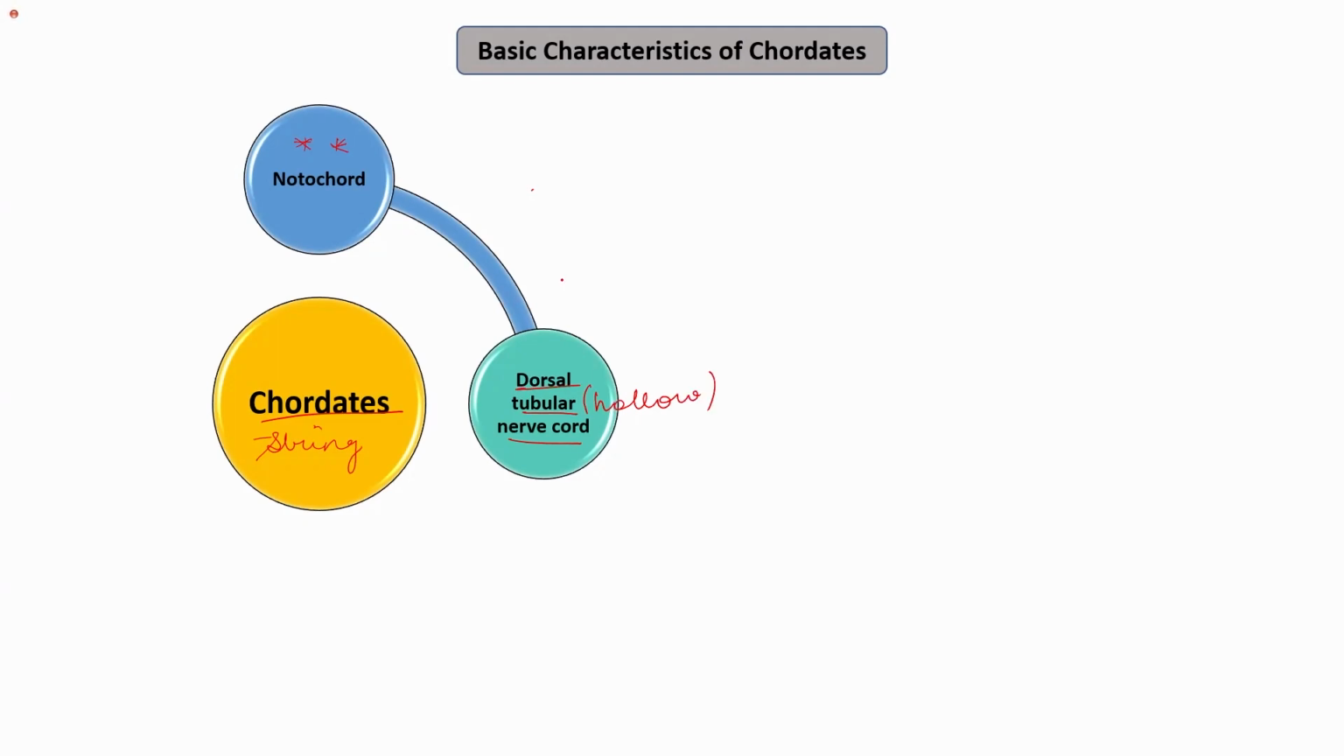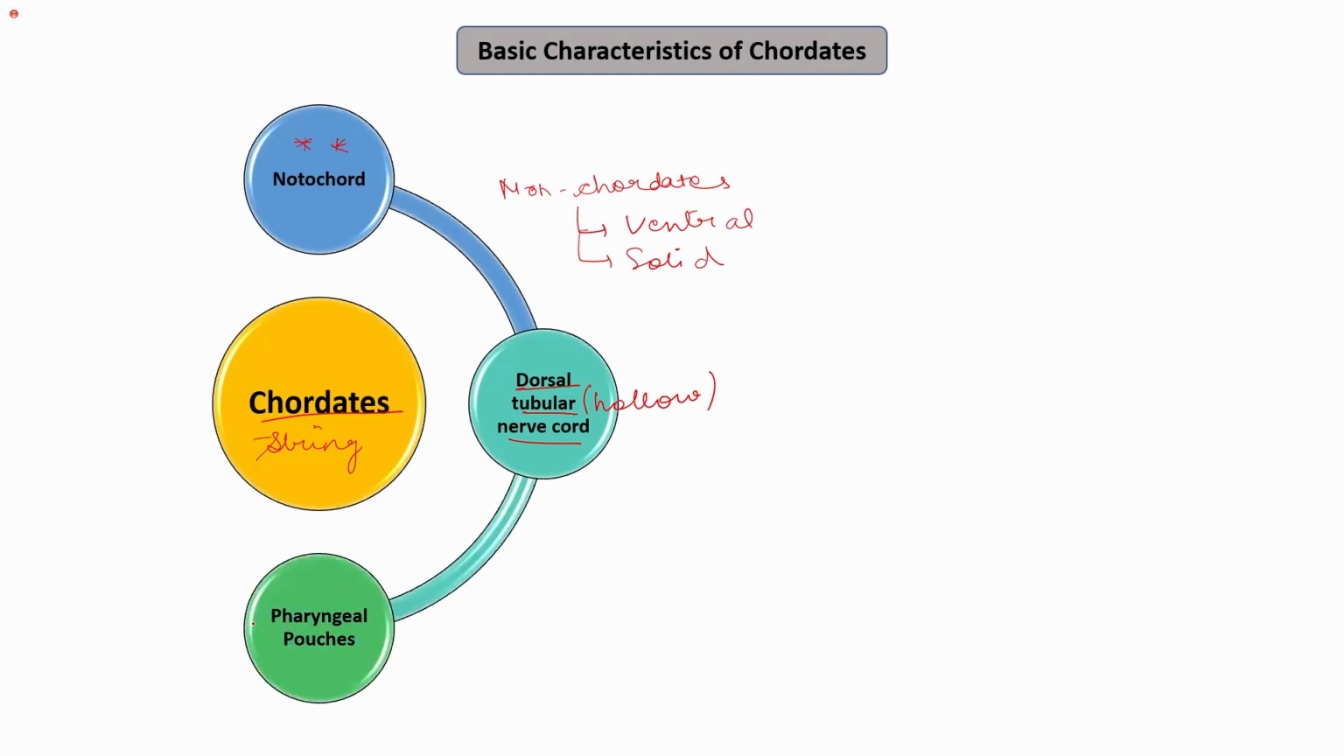While if we see the nerve cord in the non-chordates, so in non-chordates, it is the ventral and solid nerve cord. So in non-chordates, if a nervous system is present, it is usually ventral and it has a solid nerve cord.